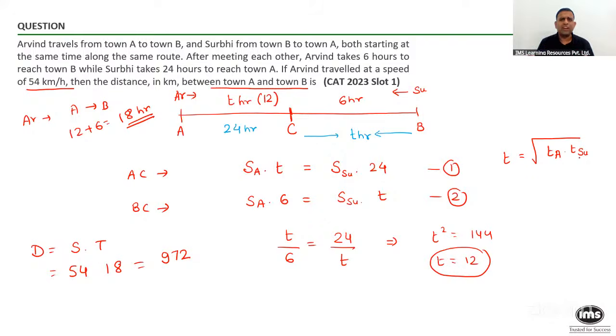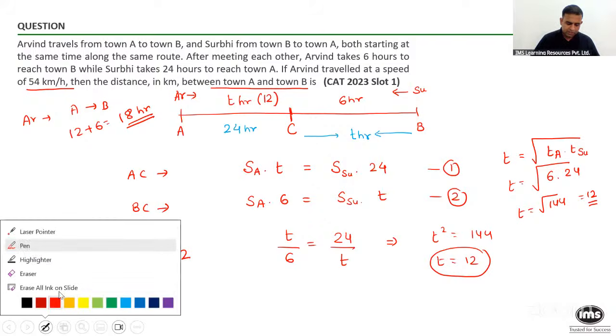I don't say use the term fancy because this is a very useful result. And if I see something being asked very often, then it becomes necessary for us to remember the result. Because if someone simply puts root of 6 into 24, T will become root of 144, giving you 12. And once I get the value of T as 12, things become very, very simple for us. I hope people are aware of this formula or at least have seen it somewhere in their preparation, wherever they are doing it.